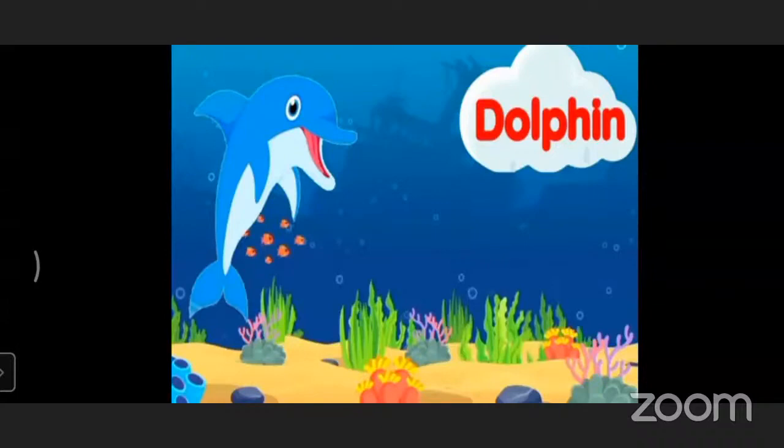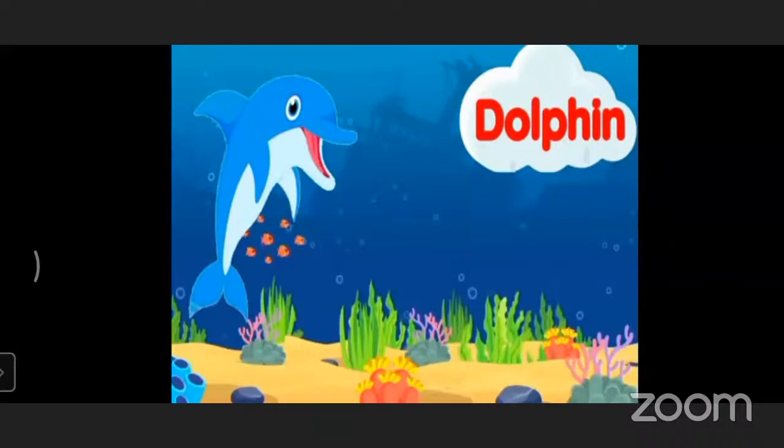A dolphin has two stomachs. Very interesting information. Remember that a dolphin has two stomachs. How many stomachs do we have? Listen very carefully. One or two, three, four? One. Very good. But a dolphin has two stomachs.